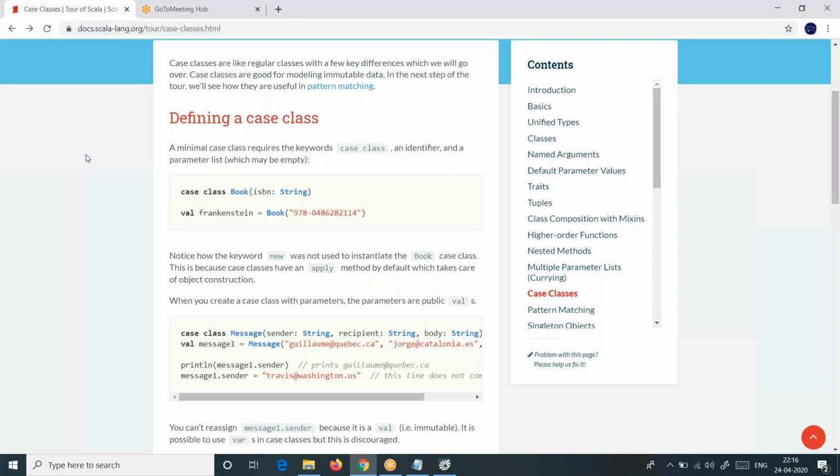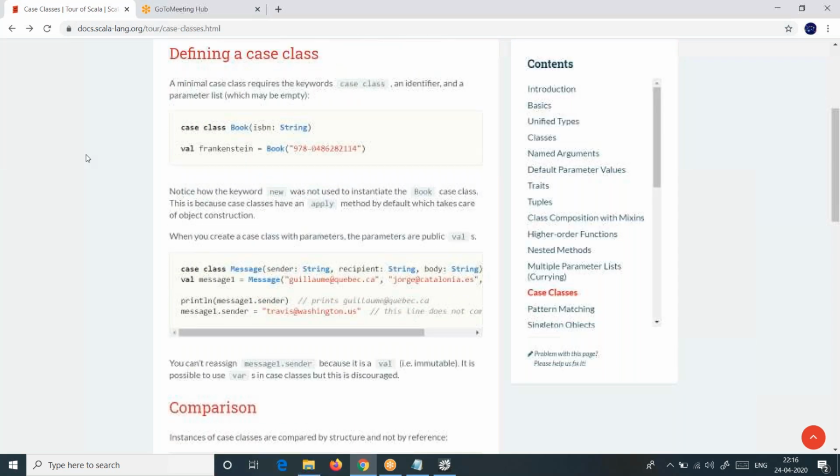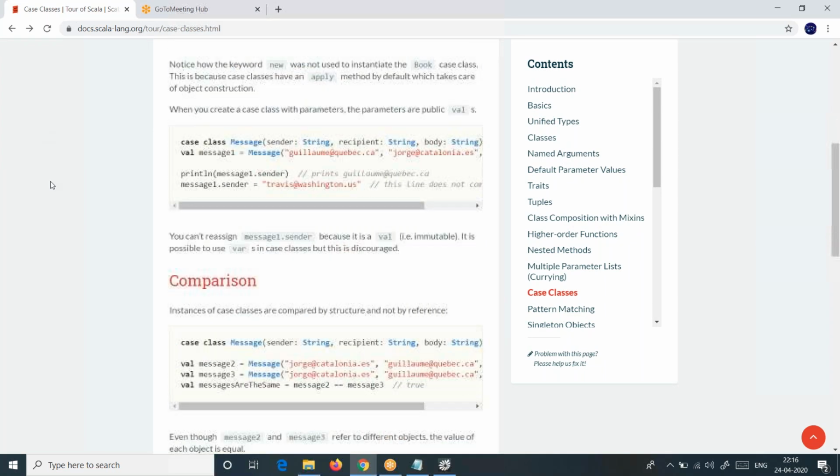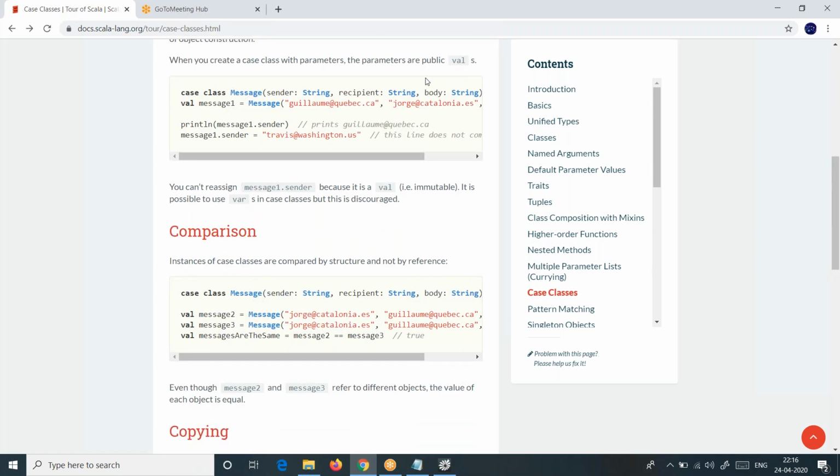Okay, one thing, and you know how to define it. case and class are two keywords we need to use, and parameters anyhow. You have that idea. Now, usually what is that? When you create a case class with parameters, the parameters are public.